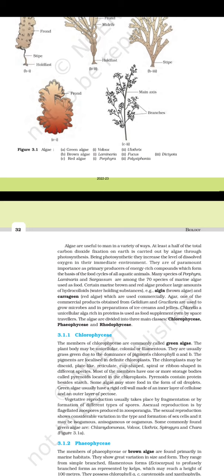Chlorella, a unicellular alga rich in protein, is used as a food supplement even by space travelers. Algae are divided into three main classes: Chlorophyceae, Phaeophyceae, and Rhodophyceae.